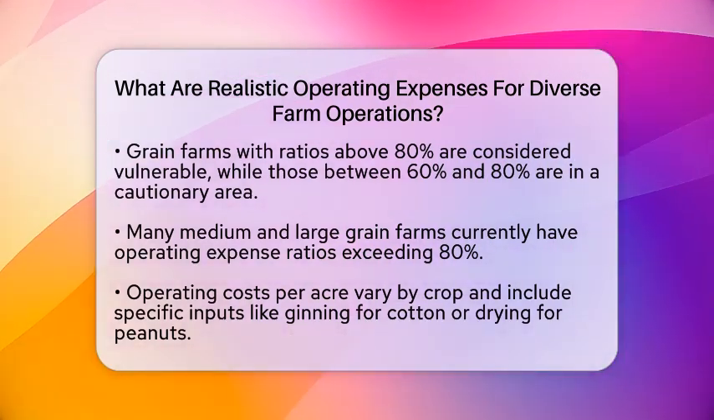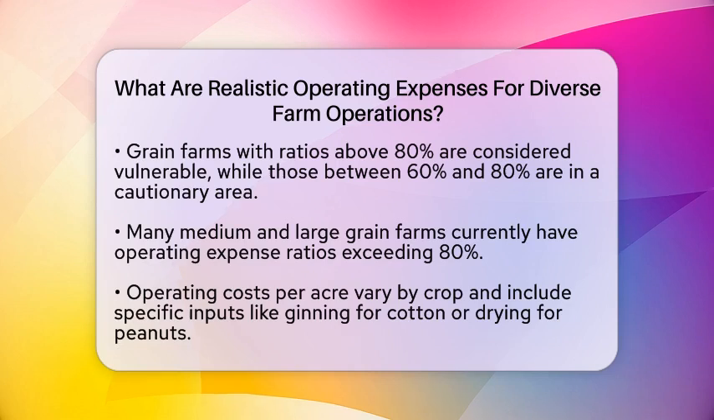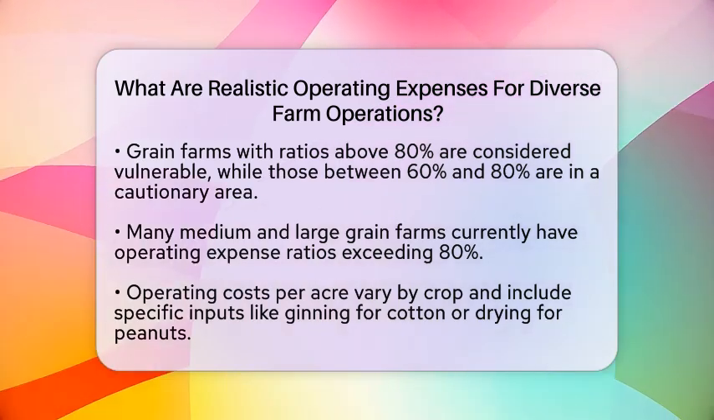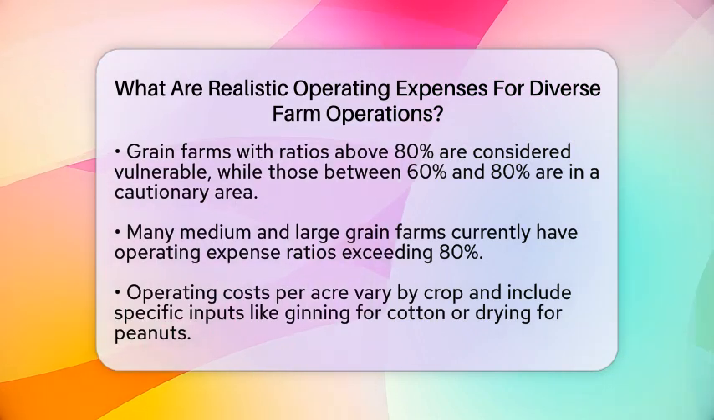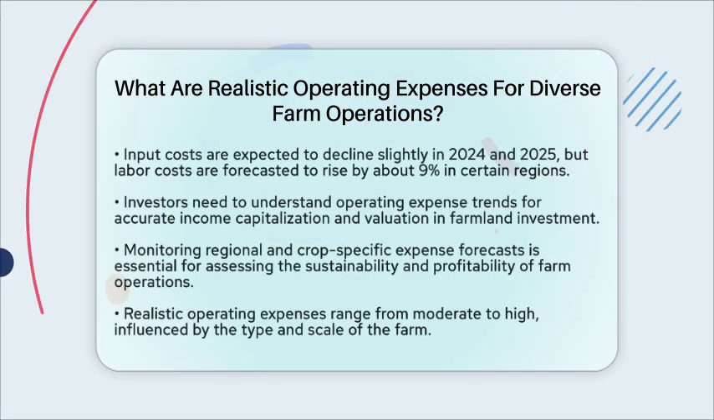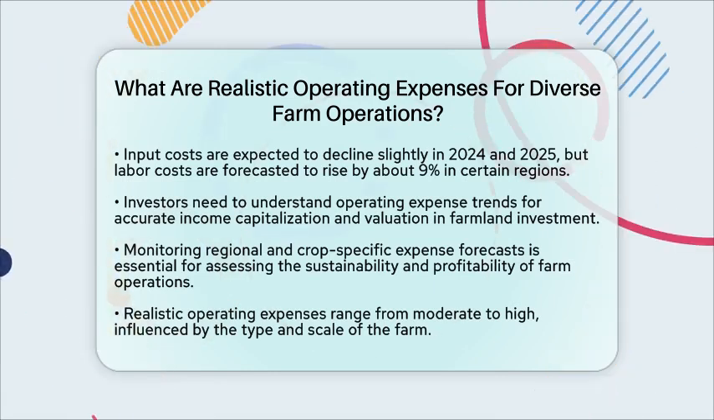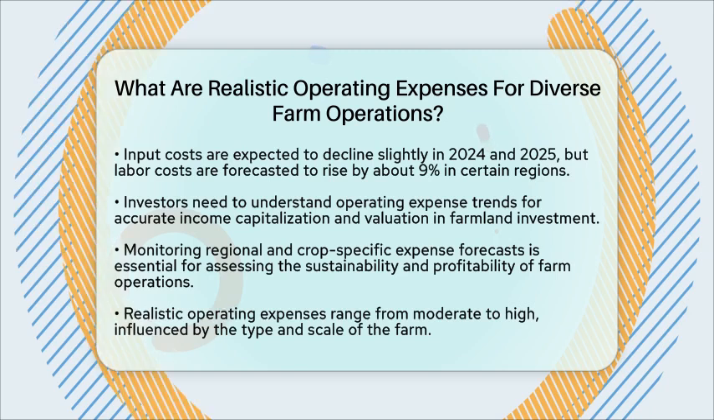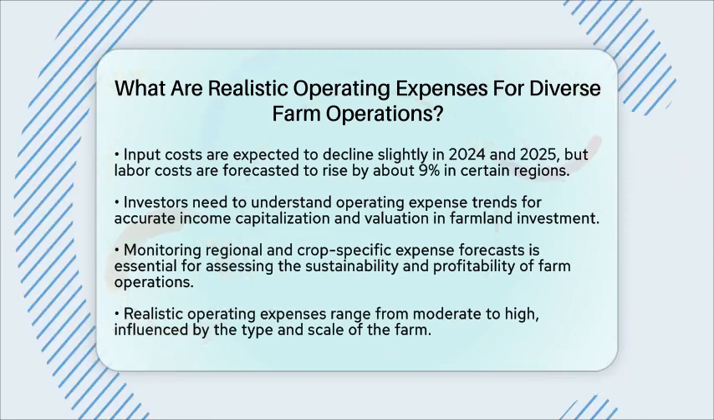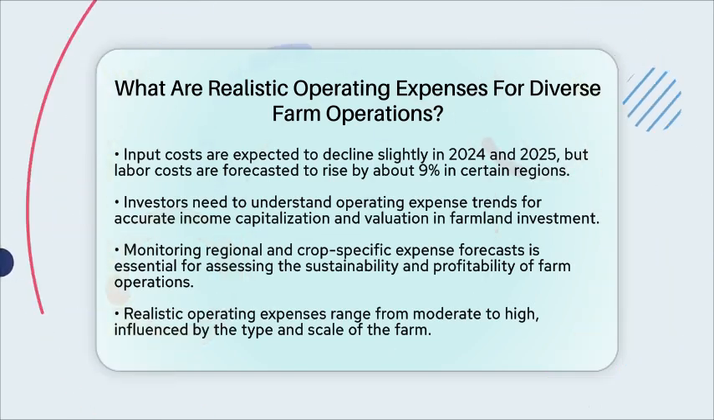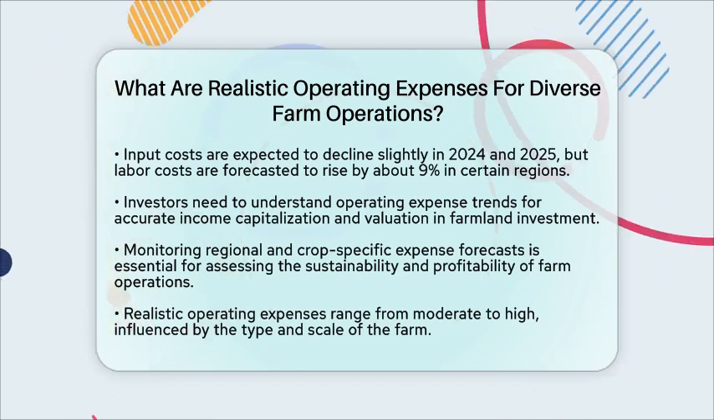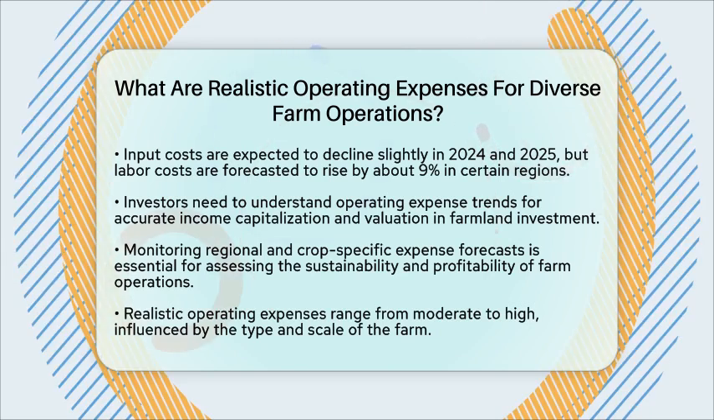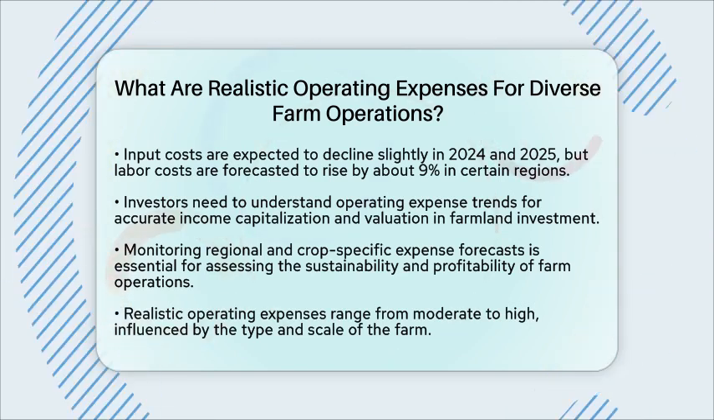From the perspective of farmland investment, understanding these operating expense trends is essential for accurate income capitalization and valuation. Investors should keep in mind that while some input costs may decline or stabilize, labor costs and other variable expenses may increase, affecting net farm income and, consequently, farm real estate values. Monitoring regional and crop-specific expense forecasts can help investors assess the sustainability and profitability of diverse farm operations.